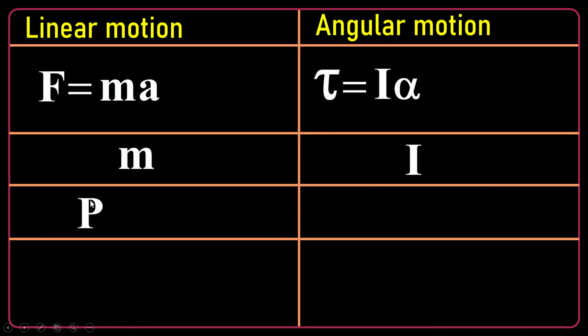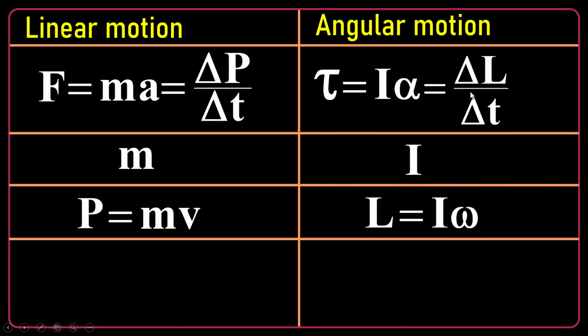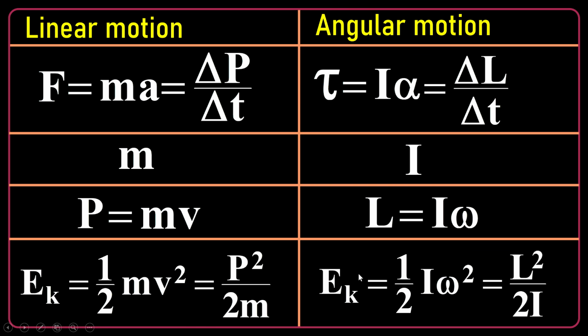Here I have momentum in linear motion. In angular motion, I have its analog, angular momentum. And then p is equal to mv. On the other hand, L is equal to I omega, as we already mentioned. I can write the force in a very generalized format in linear motion to be the rate of change of momentum. Here the rate of change of angular momentum is the torque. And finally, kinetic energy is a half of mv squared or p squared over 2m. And kinetic energy in angular motion is a half of I omega squared or L squared divided by 2I.